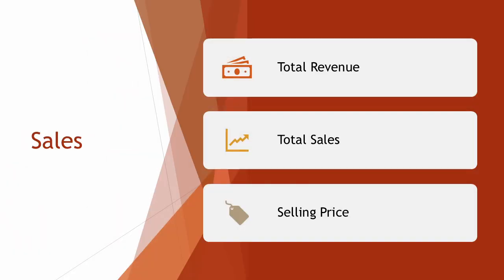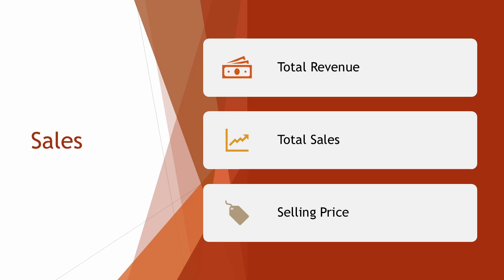Sales are the total income a business earns from selling its goods or services to customers. The different types of sales are total revenue, total sales, selling price per unit, and sales in value and/or units. Total revenue is the total amount of money received from sales, such as £10,000 earned from selling 500 units. Total sales are the overall number of units sold or the total value of those sales. Selling price per unit is the amount charged to customers for one product, such as £20 per unit.